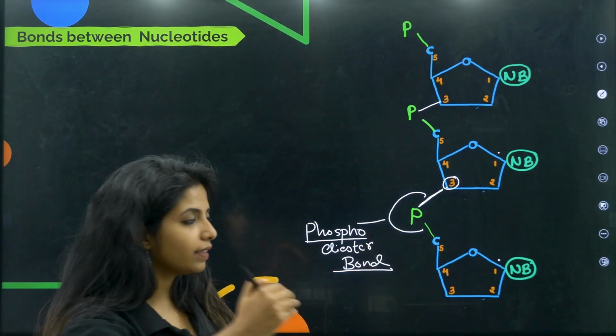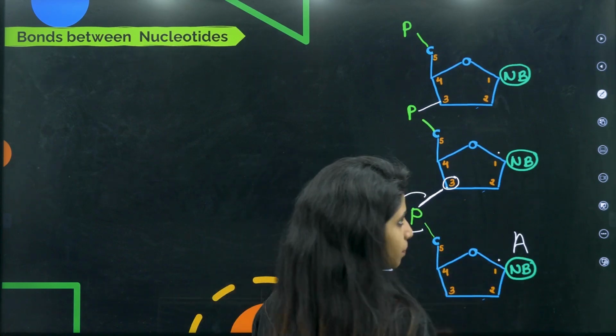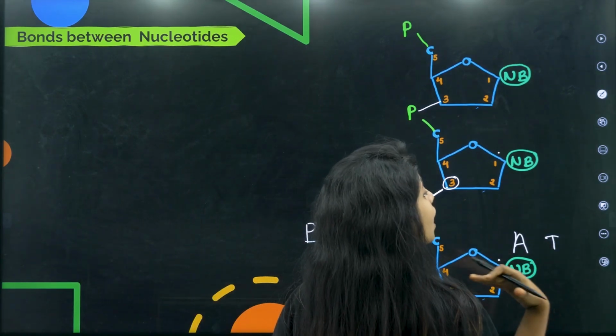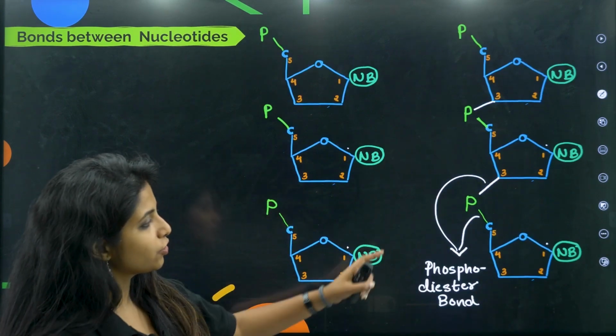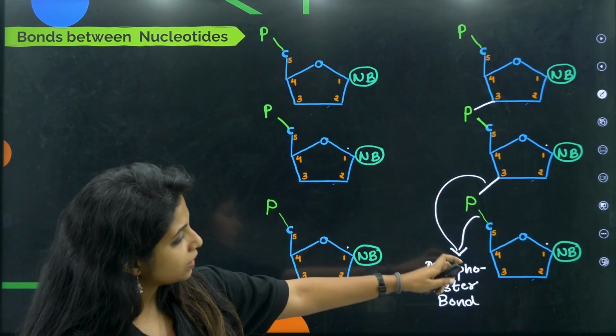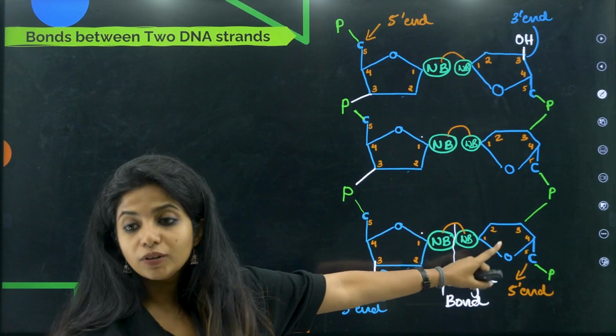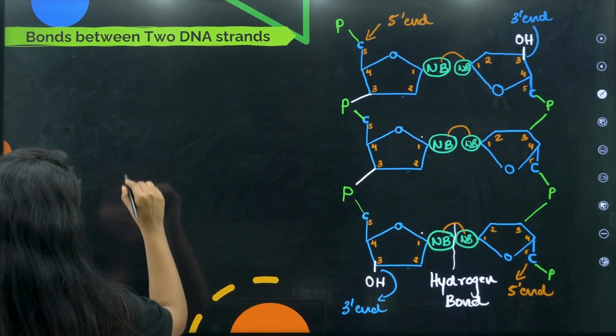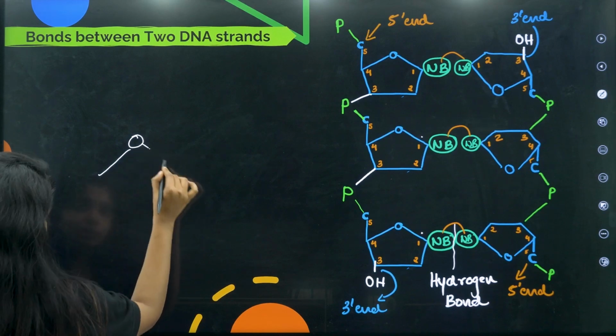But you know, if there is adenine over here, then it needs a partner, right? And the partner is what? Thymine. So thymine should be there on the other side. So now the structure should be looking, okay, I've made the same thing over here. Now the structure will be looking something like this. But if you have noticed, there is some difference. Okay, if I made things like this,